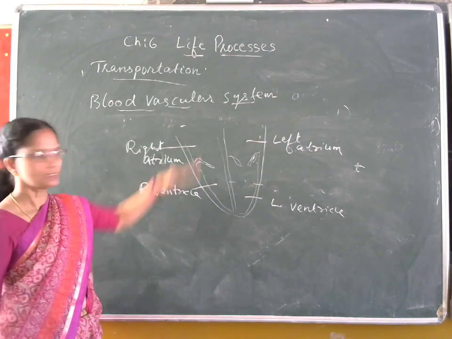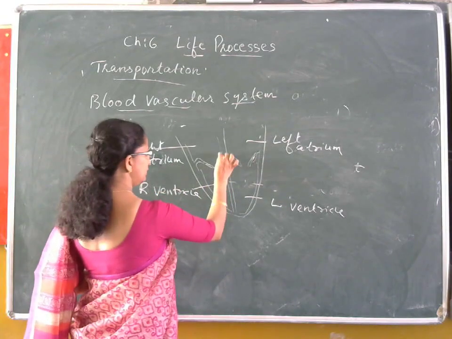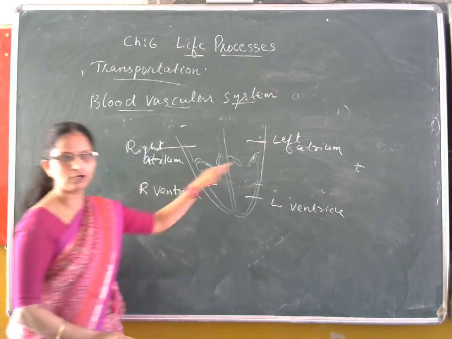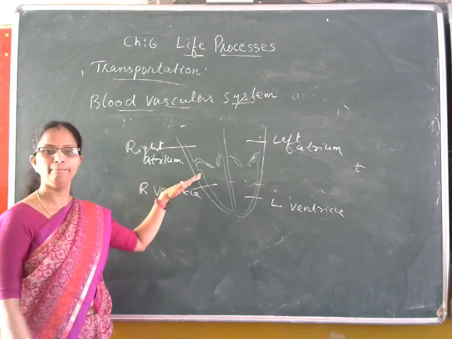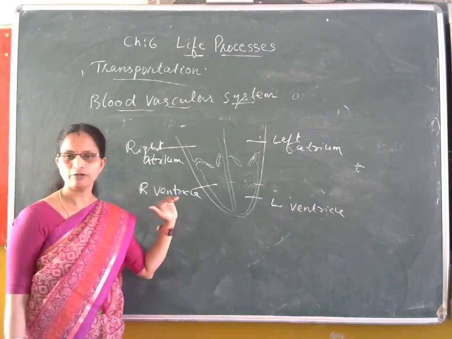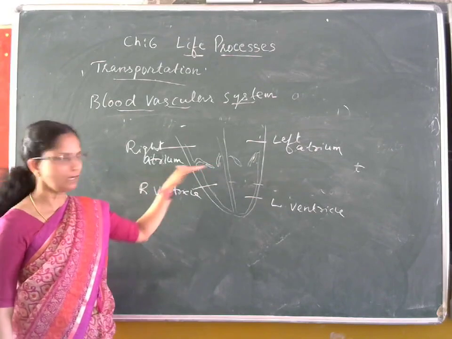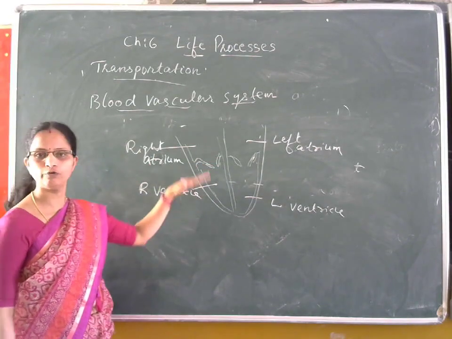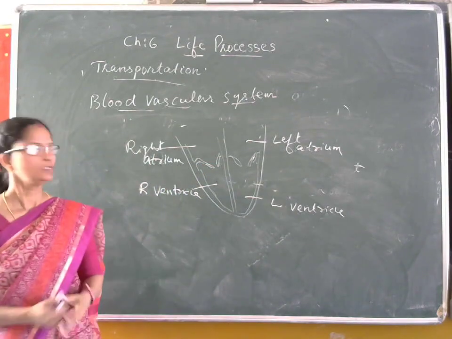Upper and lower parts are divided by means of certain valves. The valves are meant to prevent the backward flow of the blood. So there are certain valves to separate the upper and lower chambers.